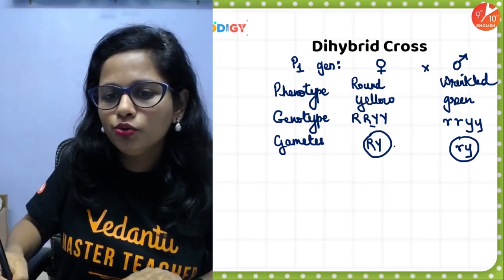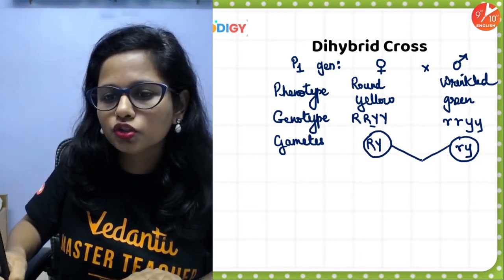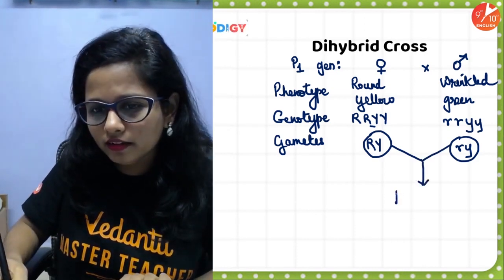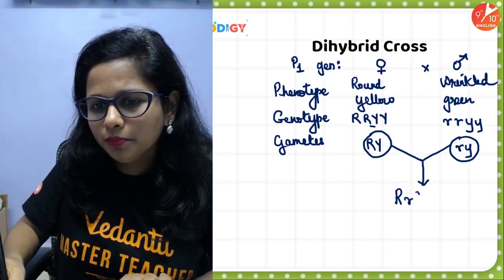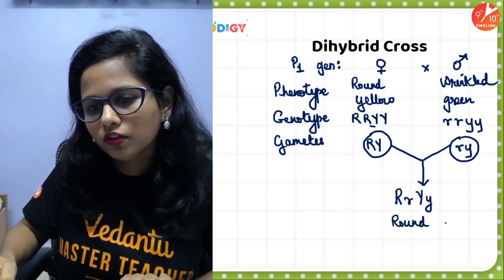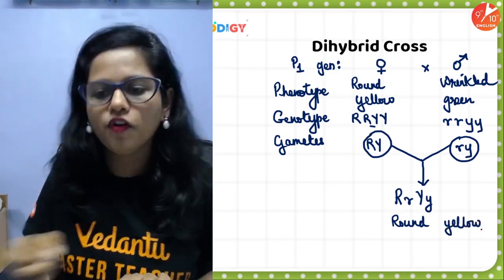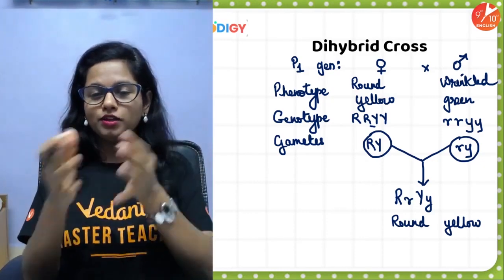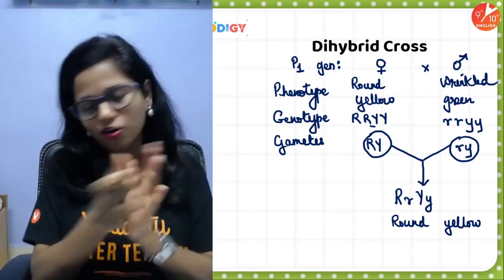Now let's try to fuse these gametes. When we fuse them, we get a hybrid round yellow offspring, isn't it? So congratulations, the hybrid round yellow plant is born, or seeds are obtained, right?